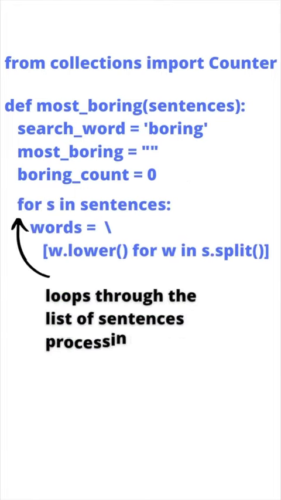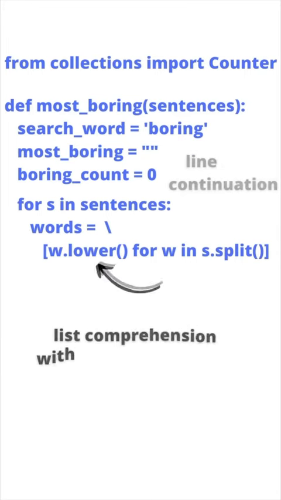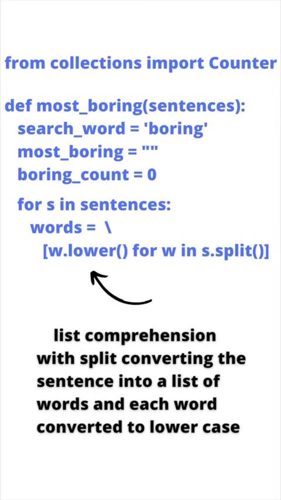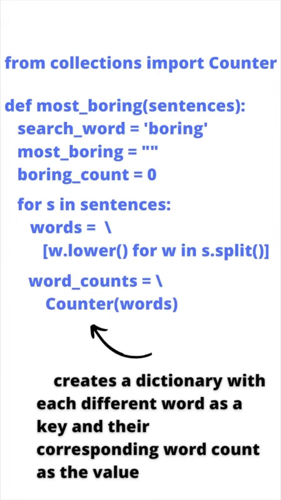We'll loop for each sentence in the list. The backslash is a line continuation. We'll build a list of words using a list comprehension. A dictionary is created by the Counter, with each word as a key and its corresponding count as its value.